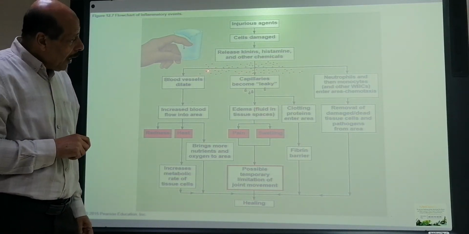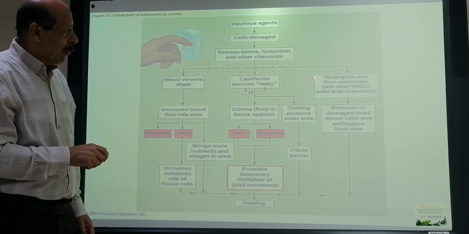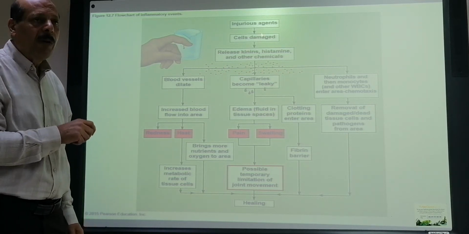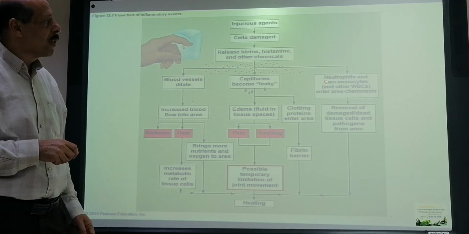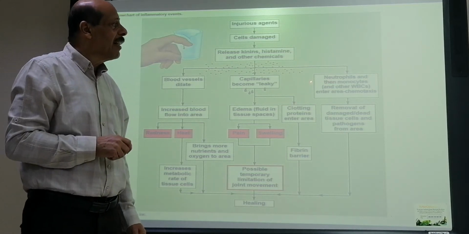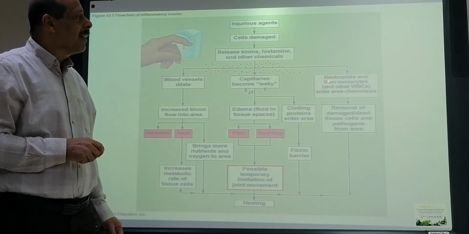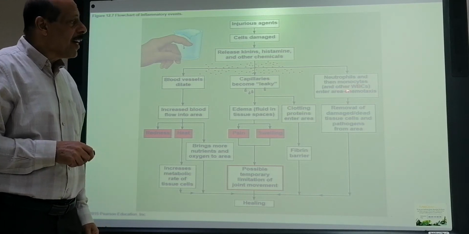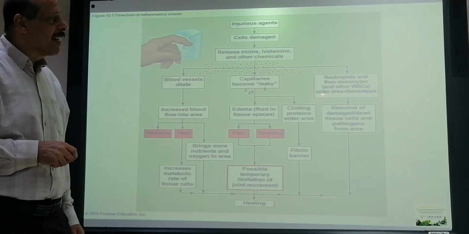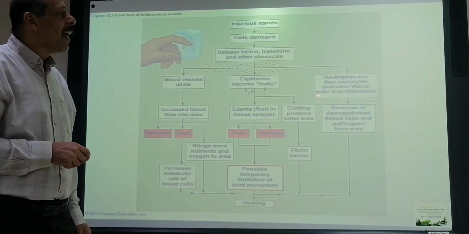Also, those chemical substances which are coming out from the destructed tissues will lead the neutrophils and then the monocytes and other white blood cells to enter the area.